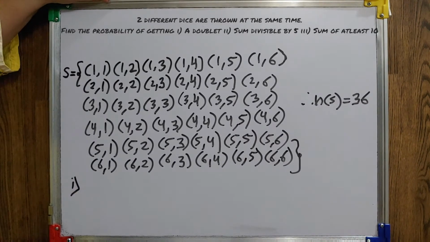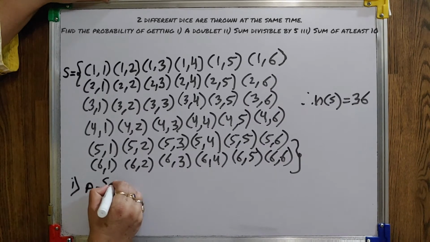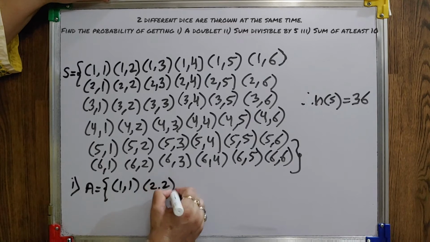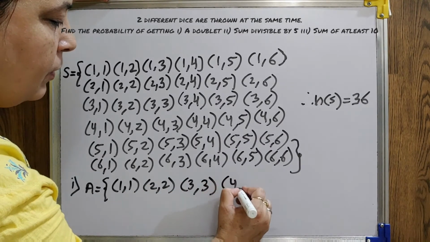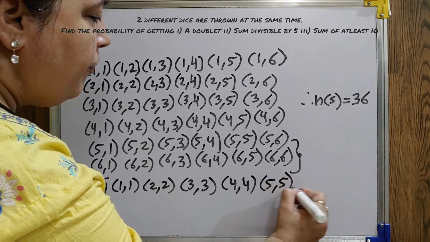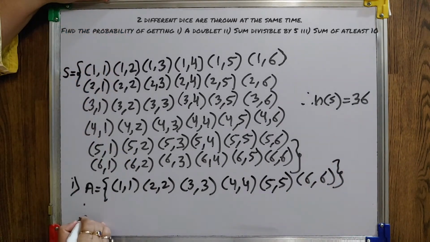Now, first one we have asked, a doublet. Doublet means the same number, both the numbers same. 1, 1, 2, 2, 3, 3, 4, 4, 5, 5, 6, 6.